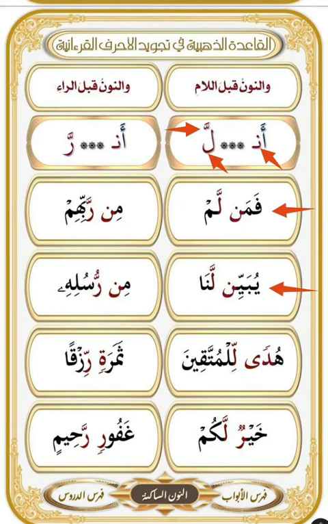An example with tanween. هدى للمتقين. The mistake is to pronounce it with غنة. هدى للمتقين. And the إدغام here is without غنة. هدى للمتقين. This is the right pronunciation.